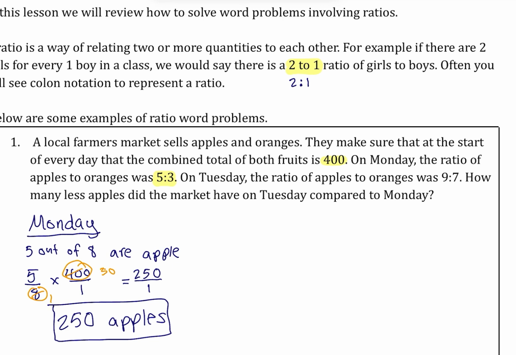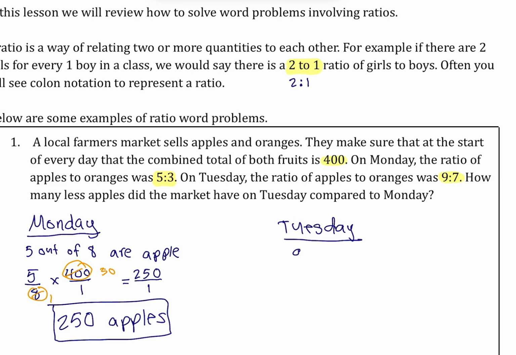So now we're going to do the exact same thing for Tuesday. On Tuesday, that was when the ratio was 9:7, right? So that means that for every 9 apples, there were 7 oranges. Now that combined total, 9 and 7, is 16.